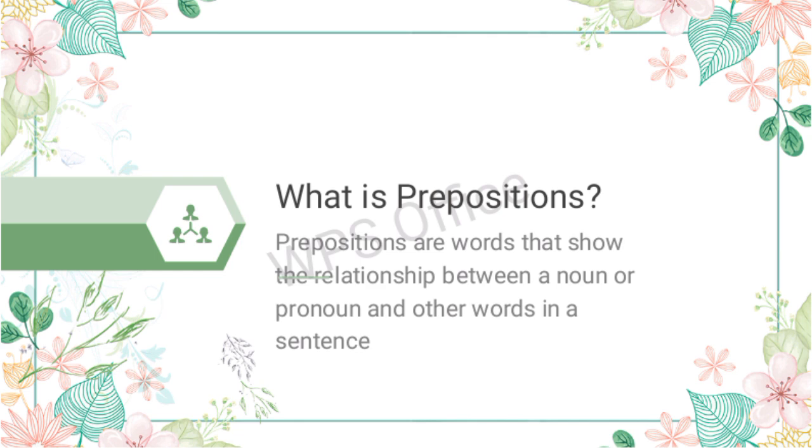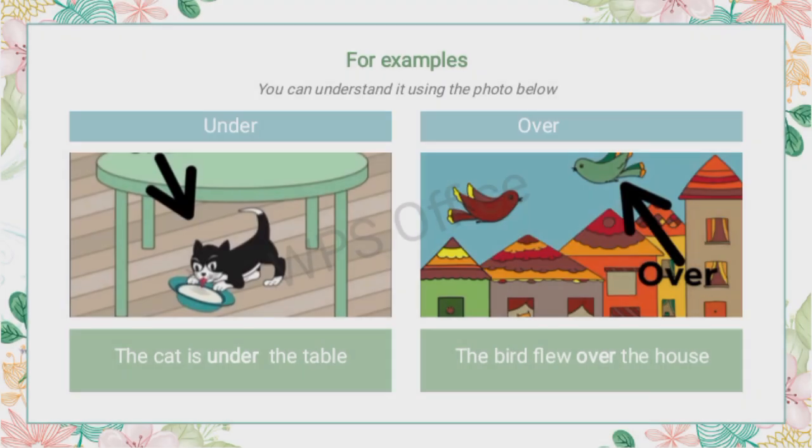So, what are prepositions? Prepositions are words that show the relationship between a noun or pronoun and other words in a sentence. For example, the cat is under the table and the bird flew over the house. As you can see in the photo below, you can see where the cat and the bird were.